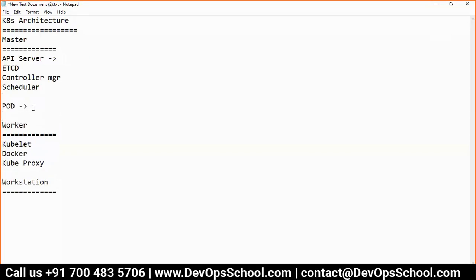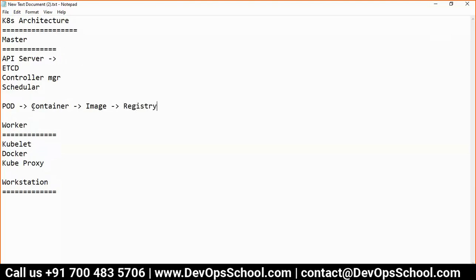More containers will be there. Containers come from Docker images. Images come from a Dockerfile. Correct. So this is the relationship.